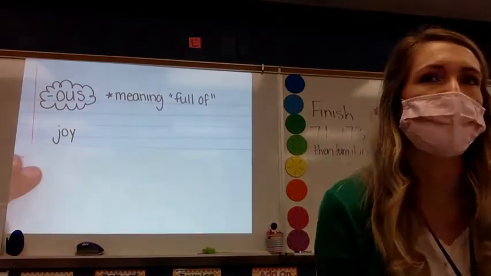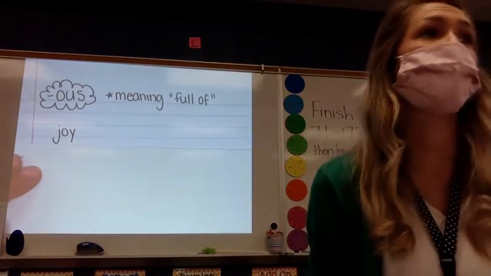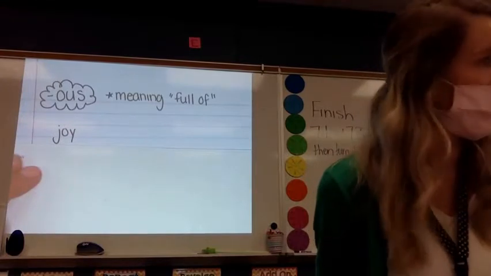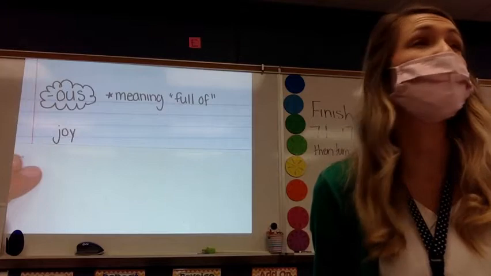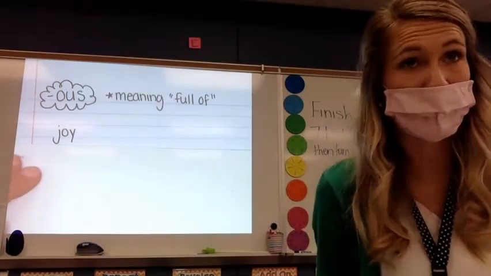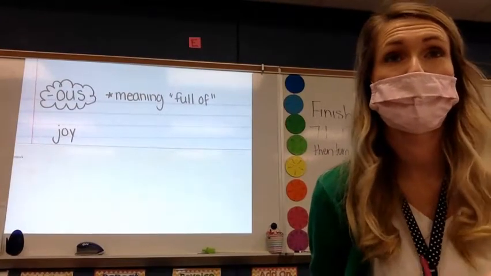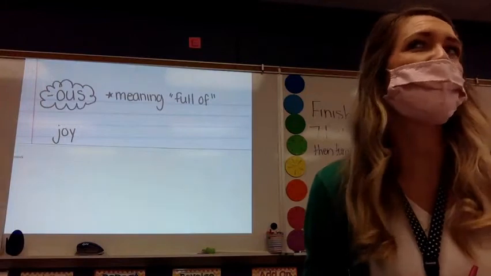Kason, what part of speech would it be? Verb. Not a verb. It's not showing an action. Claire? Not an adverb either. It's not going to be describing that verb. Zena? Not an adjective either. What's that leave? Noun. Joy is actually going to be a noun.